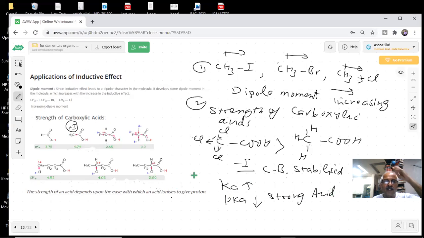The strength of an acid depends upon the ease with which an acid ionizes to give the proton, which will be decided by the stability of the conjugate base, students. The more stable the conjugate base, the stronger the acid, and it will depend on the plus I or minus I effect of the groups attached to it. Yes or no? Yes, sir. Okay.